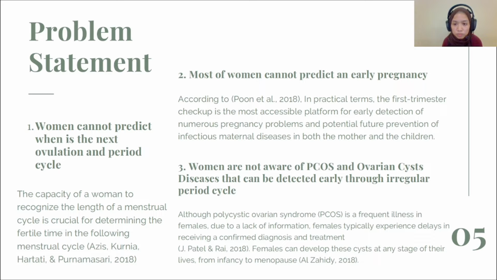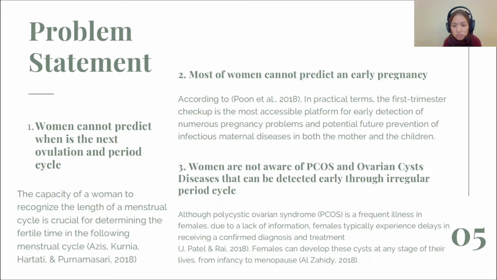According to Pon 2018, in practical terms, the first trimester checkup is the most accessible platform for early detection of numerous pregnancy problems and potential future prevention of infections and maternal disease in both the mother and the children. Women are not aware that an ovarian disease can be detected early through an irregular period cycle. This is the last problem statement for this project.